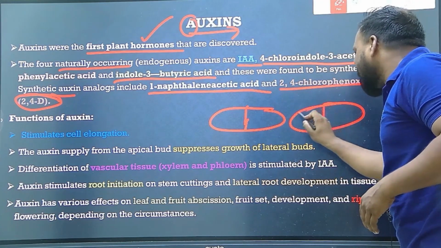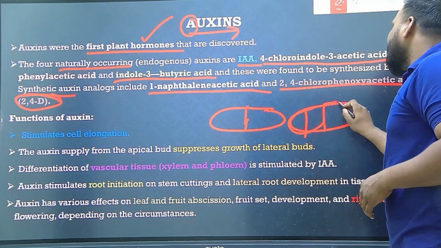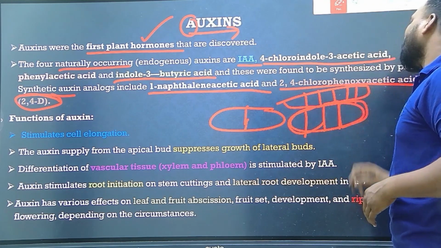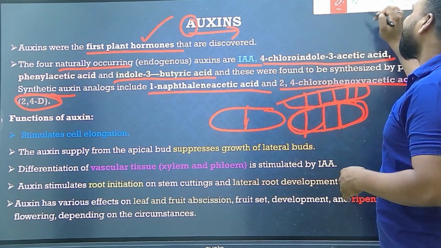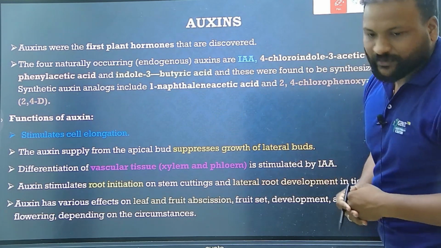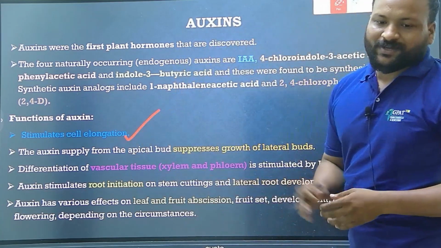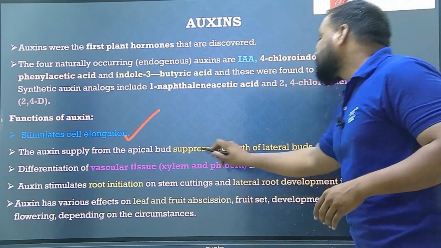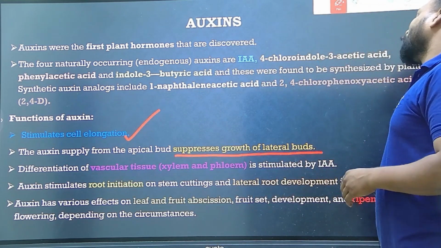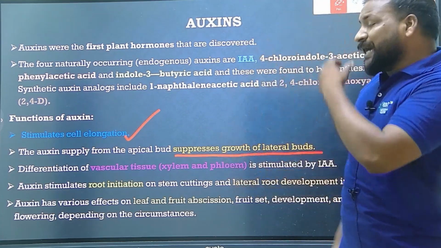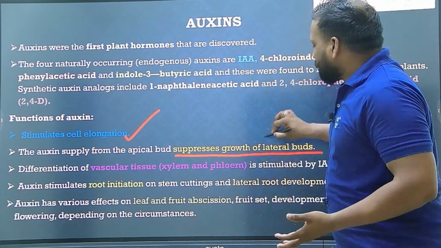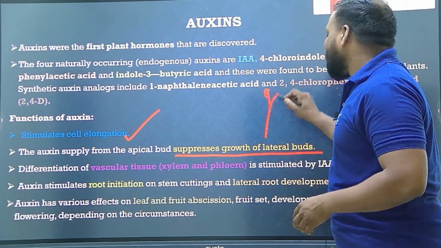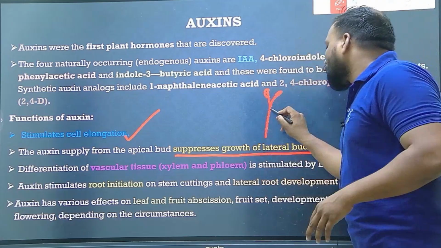Thereby, the cell is elongated and then differentiated to form a new tissue. The entire process continues, a new tissue is formed and thereby growth is achieved. Clear? Yes. So the function of auxin is cell elongation. Also, the auxin supplied from the apical bud suppresses the growth of lateral buds.